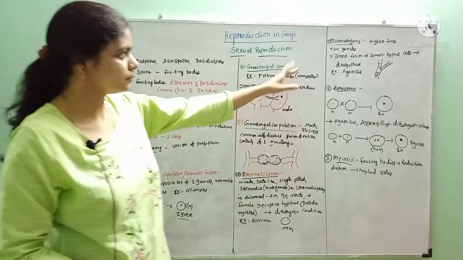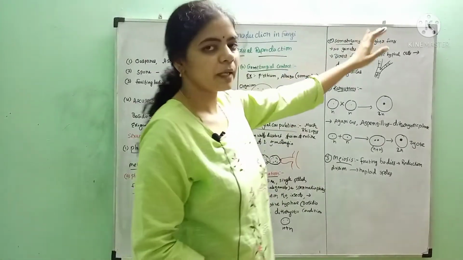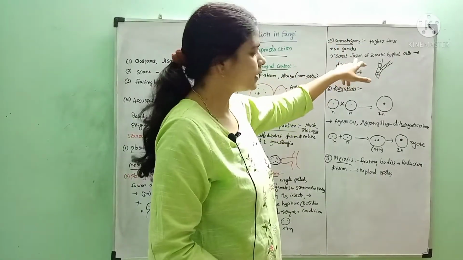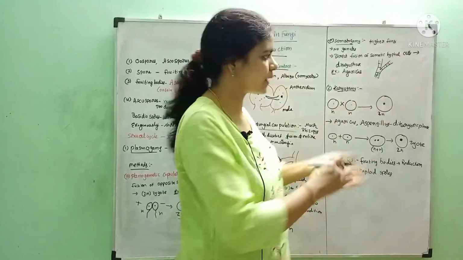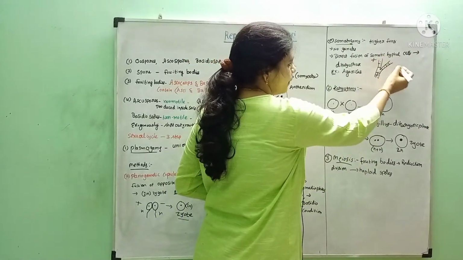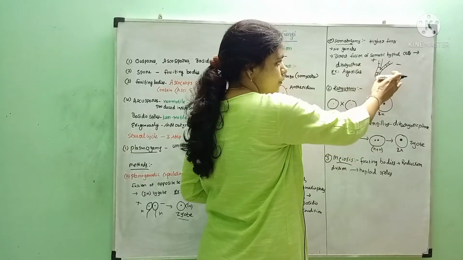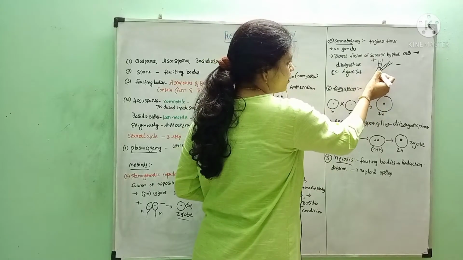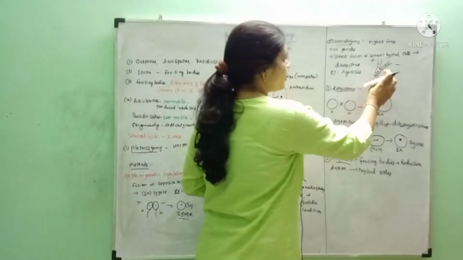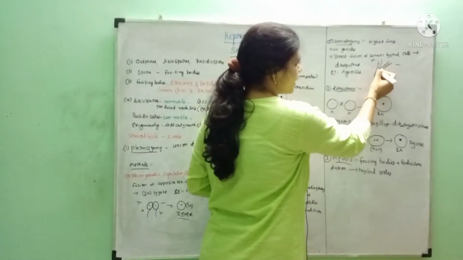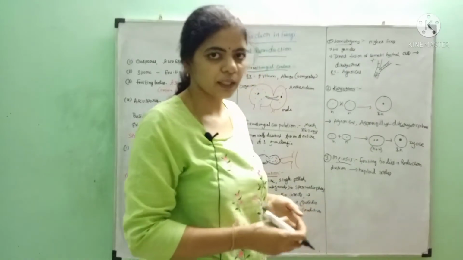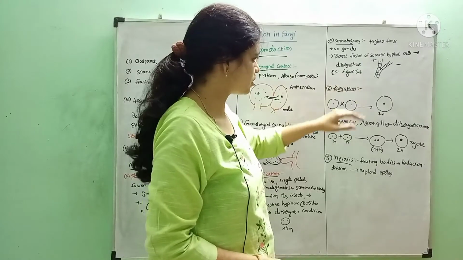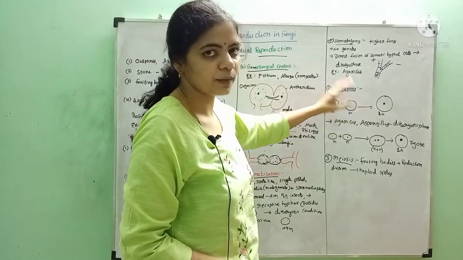Example, Coccidia. Next, somatogamy. This mainly occurs in higher fungi. Here, no gametes are produced; there is only a direct fusion of somatic hyphae. This is the male hypha and this is the female hypha. These two are fused and the nuclei fuse and the zygote is formed. First the dikaryotic phase occurs. Later the two nuclei fuse together and a diploid zygote is formed, which is seen in Agaricus, that is edible mushrooms. Next one is karyogamy.